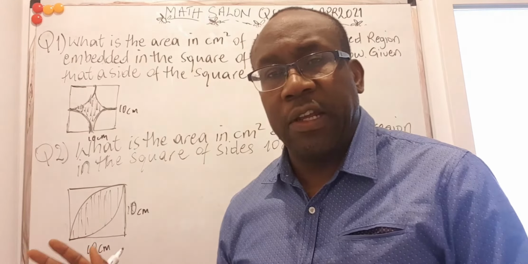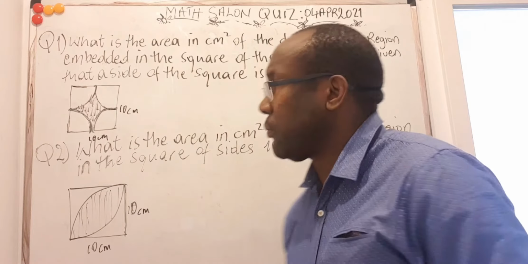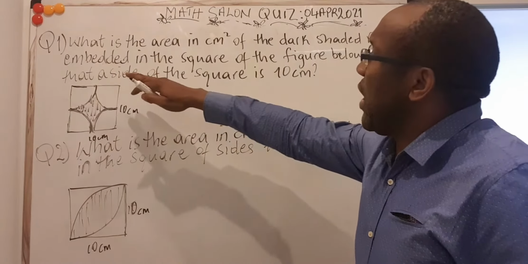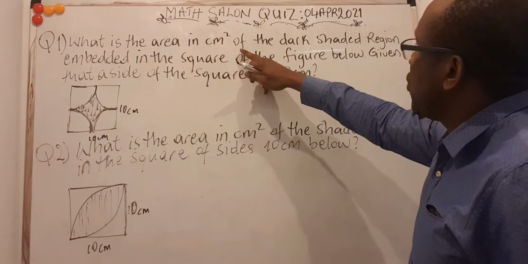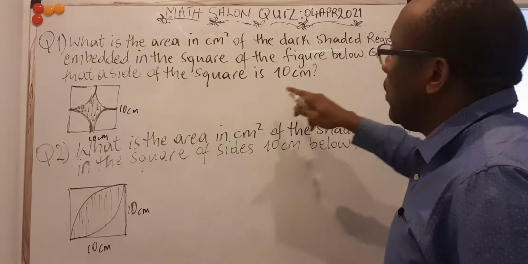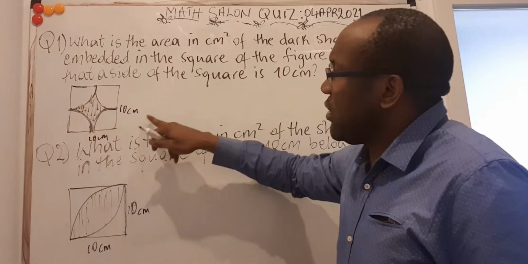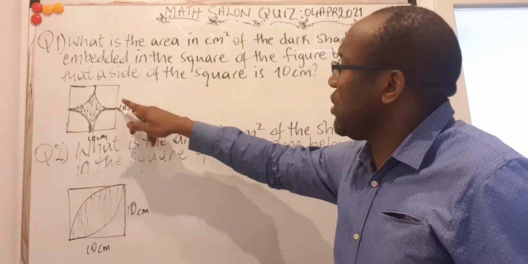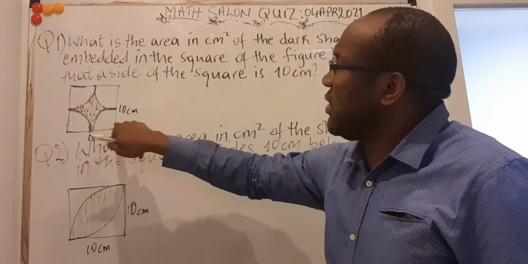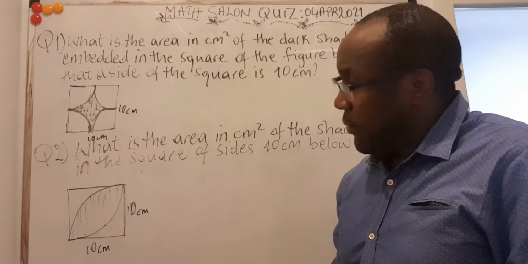So we are going to look at the questions for the ordinary level quiz of last month. So the first question that we had was, what is the area in centimeters square of the dark shaded region embedded in the square of the figure below, given that a side of the square is 10 centimeters? So you had such a figure. If you look at the quiz video, you would see you had something like that, and each of the sides were 10 centimeters. So to look at that one, what was the intention?